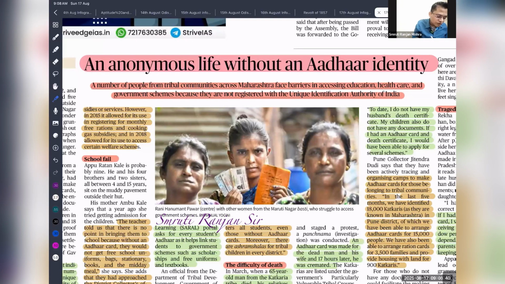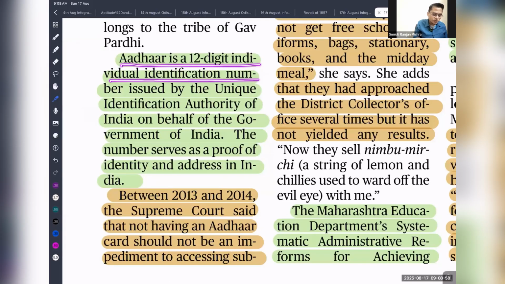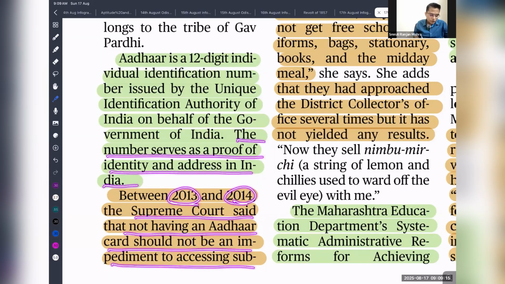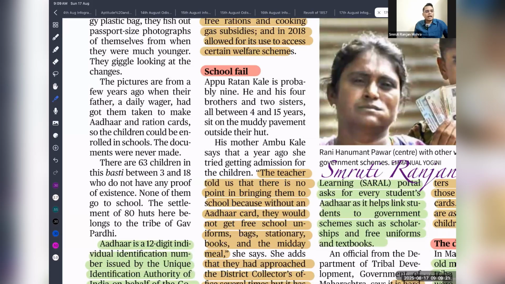Technology without humanity is a deadly sin. So here you can see a number of people from the tribal community across Maharashtra face difficulties in accessing education, healthcare, and government schemes because they are not registered with the Unique Identification Authority of India. So I'm just reading it out. Please listen very carefully. Aadhaar is a 12-digit individual identification number issued by the Unique Identification Authority of India on behalf of the Government of India. The number serves as a proof of identity and address in India. Between 2013 and 14, the Supreme Court said that Aadhaar card cannot be an impediment to access to subsidy. That means state governments cannot make Aadhaar compulsory for access to any subsidy schemes.